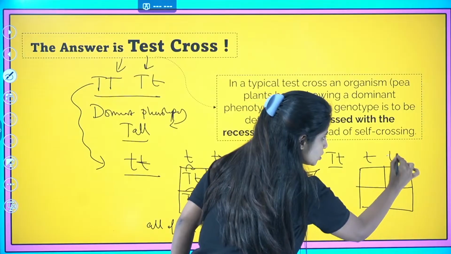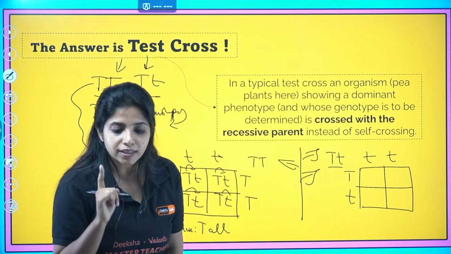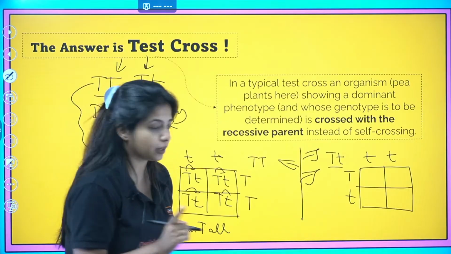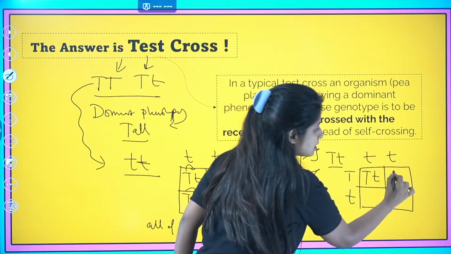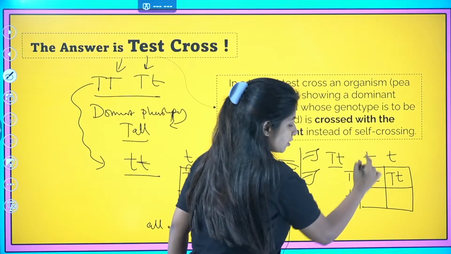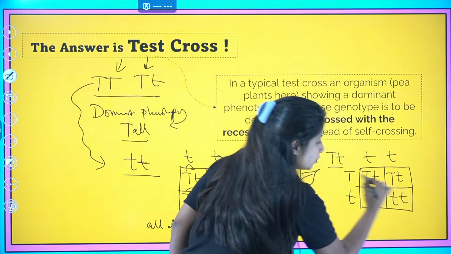So you have small t over here, and you have capital T small t over here. This is where you're going to see the difference. Check it out very, very carefully. When I cross this with this, I get capital T small t. When I cross this with this, again I get capital T small t. When I cross this with this, I get small t small t. When I cross this with this, I get small t small t.